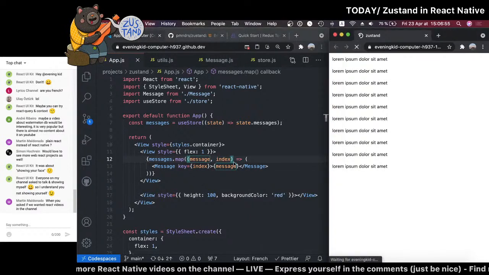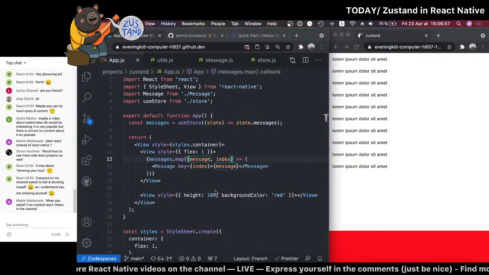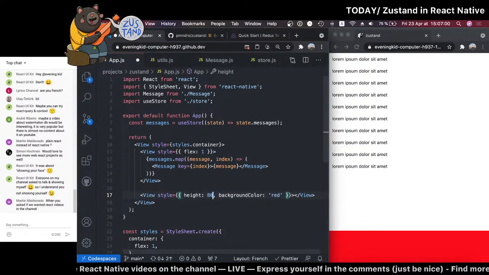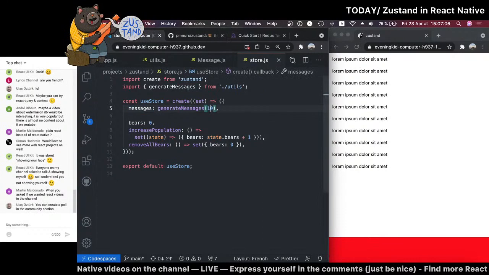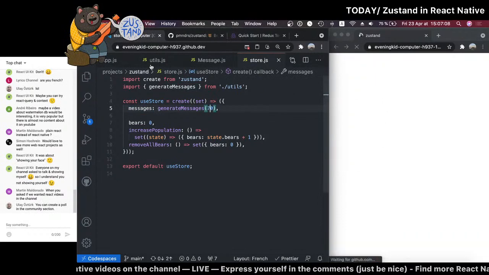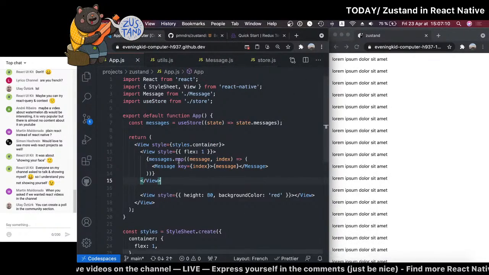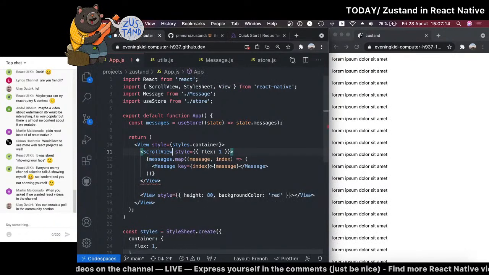I think I need to refresh this. Okay, it's kind of big, isn't it? 80 pixels. Here we have all the messages. I'll go back to the store and create a lot more messages. Let's go with maybe 70. And here, instead of having a view, add a scroll view.